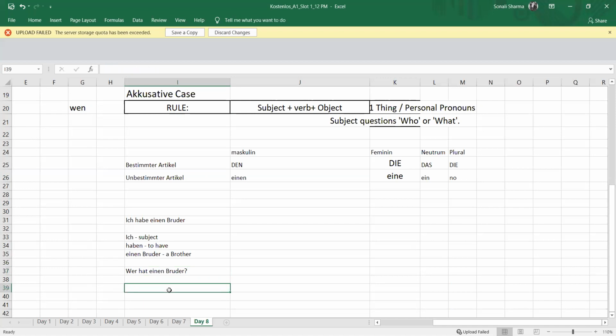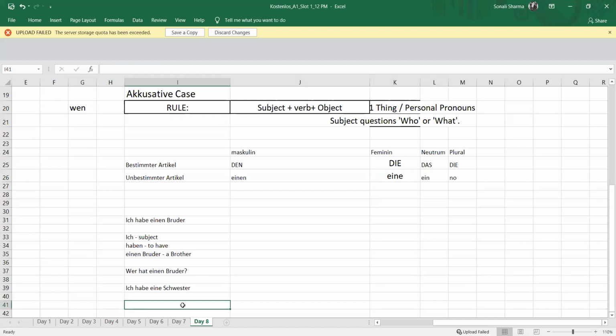If I say I have a sister, so ich habe eine Schwester, and the article of Schwester is die. Die Schwester. So this die is changing into eine. So I have a sister. You can see here that ich is again the subject, habe is the verb I've used, and eine Schwester is our object, which is the accusative case.